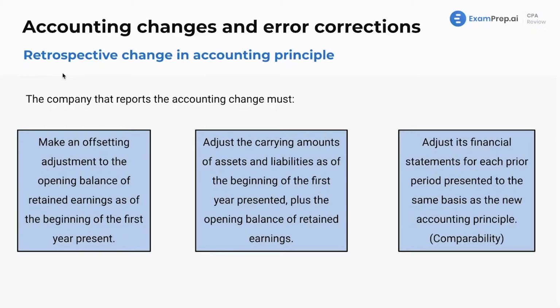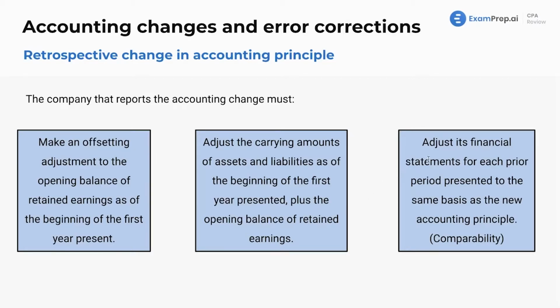Now, this retrospective change in accounting principle, the company that reports the accounting change must make an offsetting adjustment to the opening balance of retained earnings as of the beginning of the first year presented. So we've got to go back and adjust retained earnings. We have to adjust the carrying amounts of assets and liabilities as of the beginning of the first year presented, plus the opening balance of retained earnings.